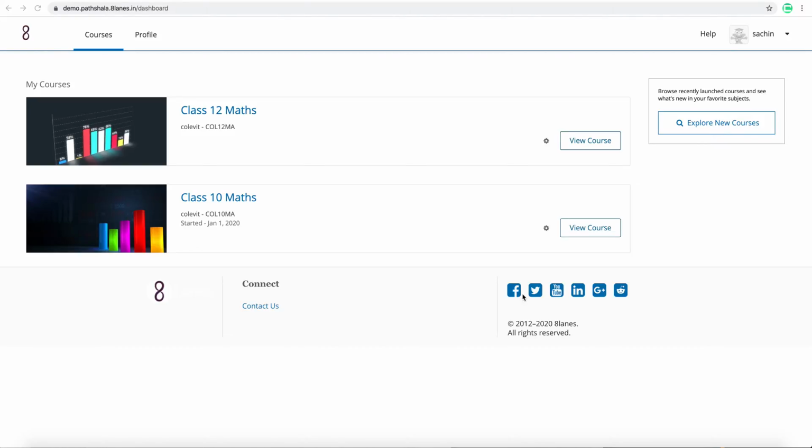And once the classes get over, students also would like to consume some of the offline contents. So these are some of the core features which I am going to cover as part of this demo.